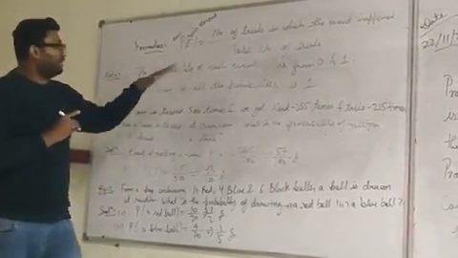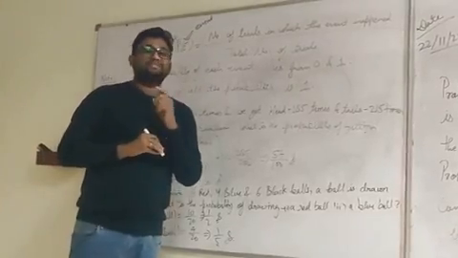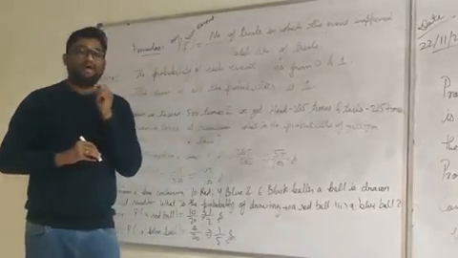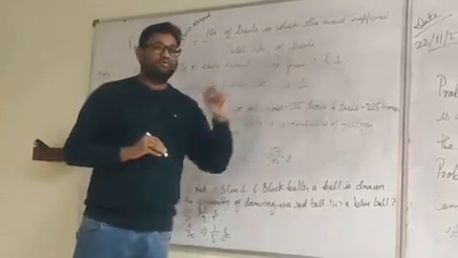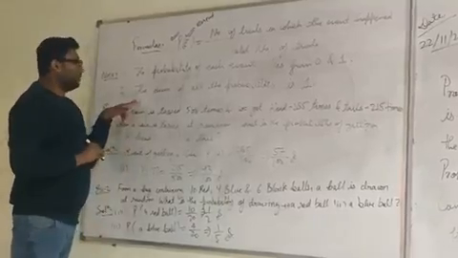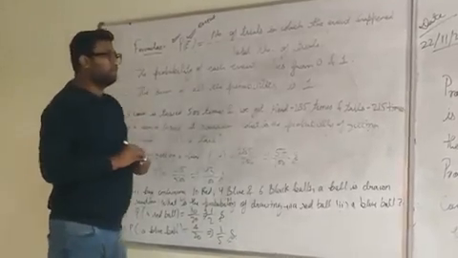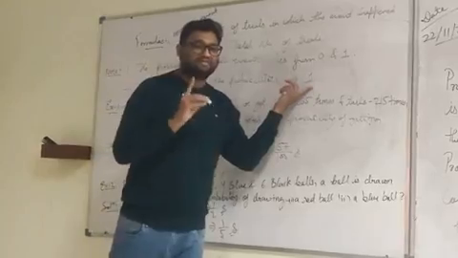Now, there are two important notes which I would like to tell you. Number one, the probability of each event lies from 0 to 1. The answer of any probability question will lie from 0 to 1. And the second important note is that the sum of all the probabilities will always be 1.